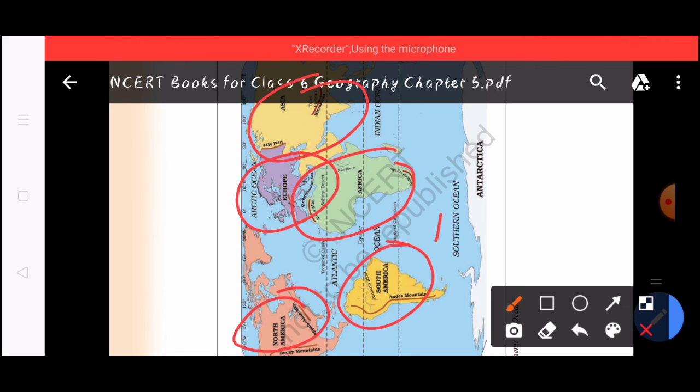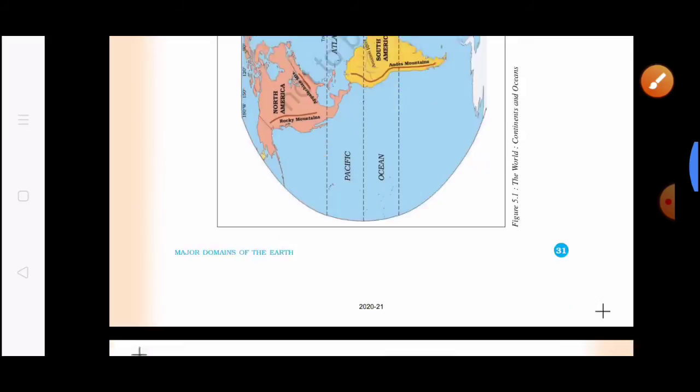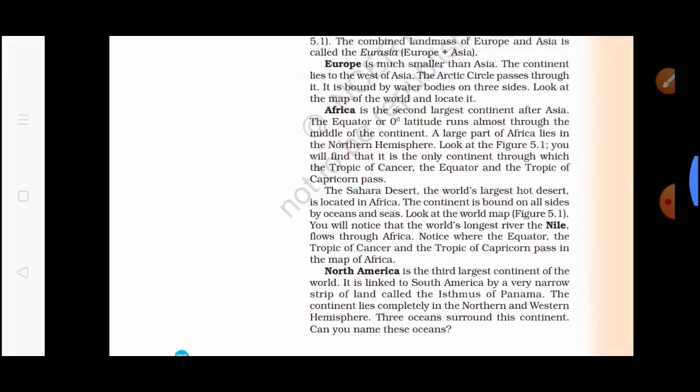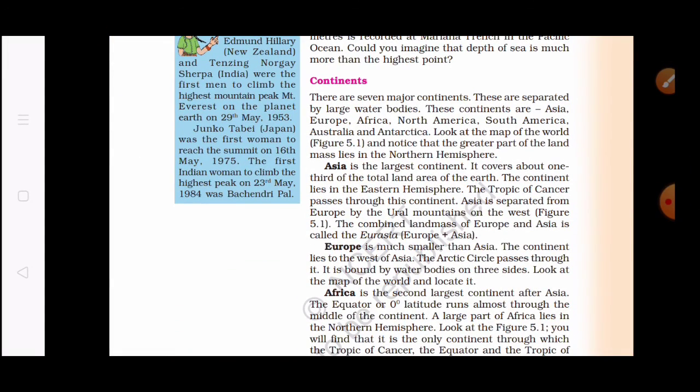That means they are interconnected with each other through the ocean basins, but they are separate as water is flowing. So we can identify all the continents: North America, South America, Africa, Europe, Asia, Australia and Antarctica. We'll go through them one by one.